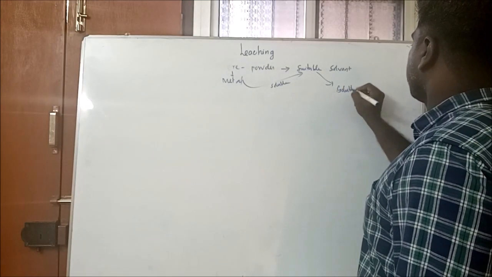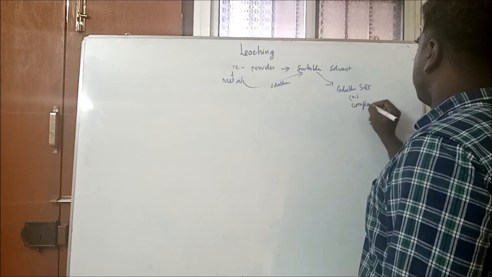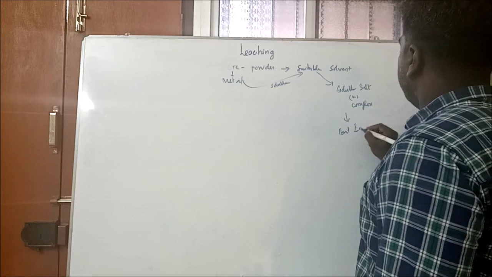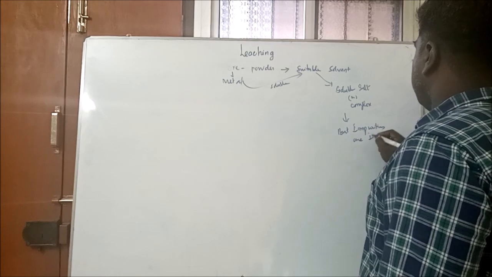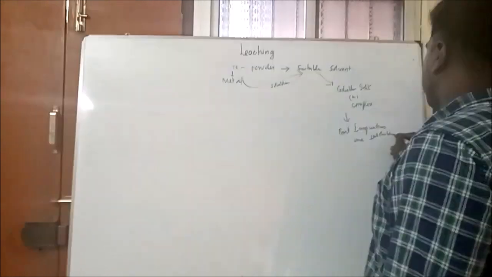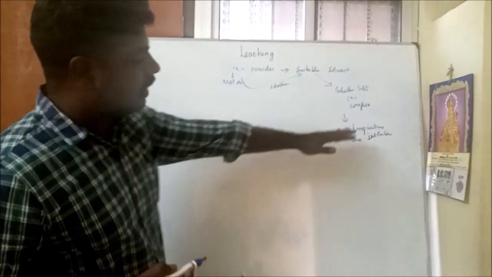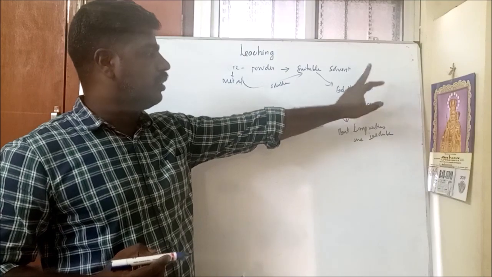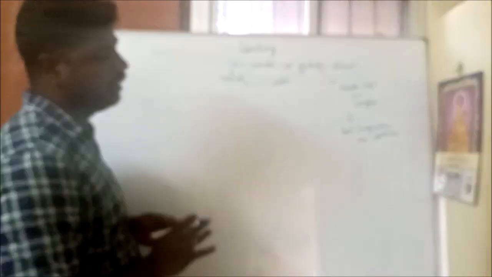forming a soluble salt or complex. But the impurities are insoluble. So we can easily filter off the impurities and regenerate the metal from the soluble salt or complex. This process is called leaching.